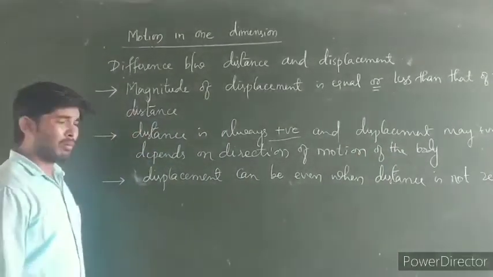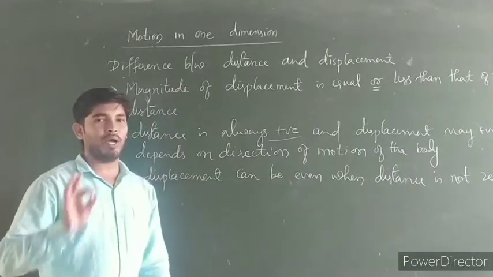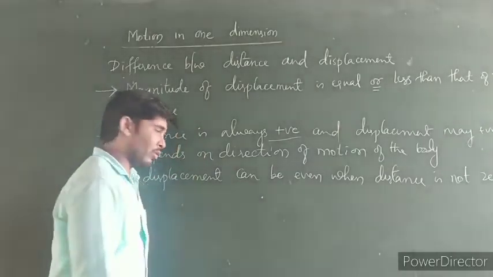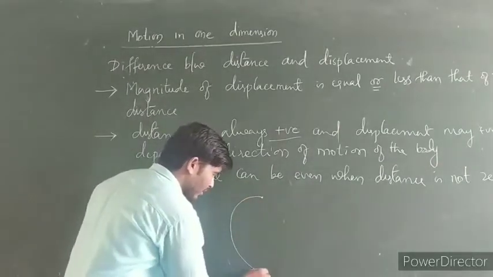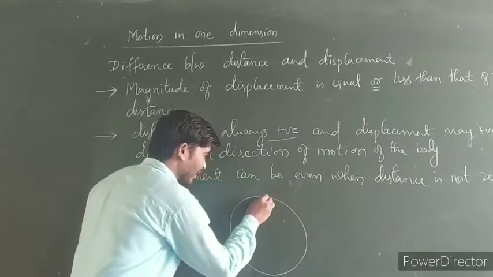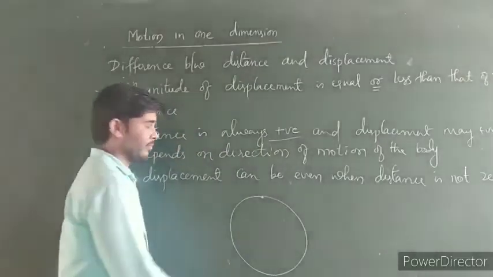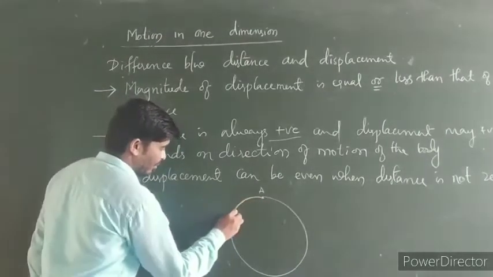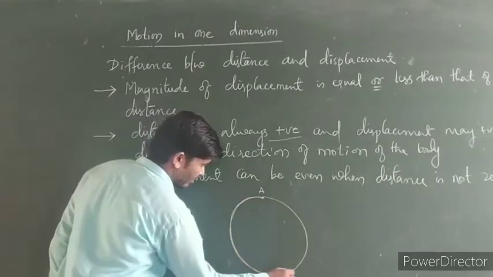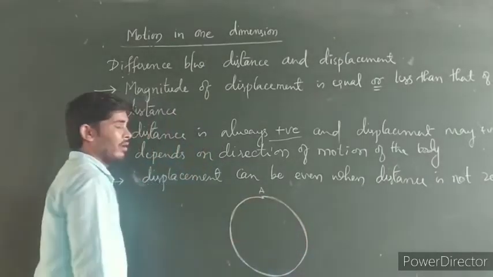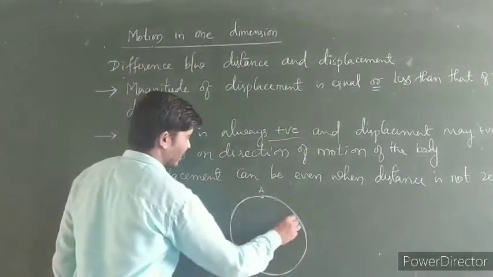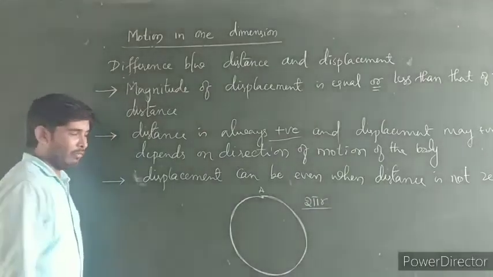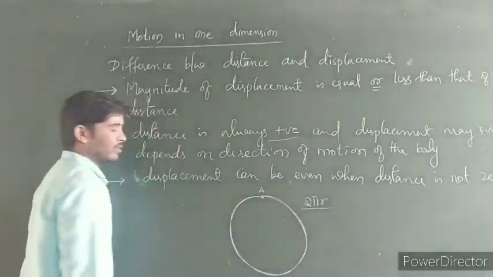Consider a body moving in a circular path. This is the initial position of the body, and it is moving in a circular path and it reaches its original position again. So in this case, the length of the path covered by the body is equal to the circumference of the circle, that is 2 pi r. So this is the distance covered by the body when it is moving in a circular path.